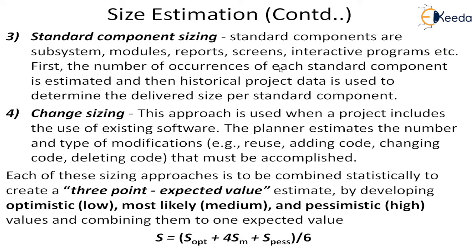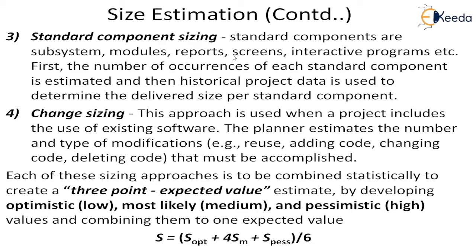Then there is standard component sizing. Here you take the visible part of the system, that is the subsystems, components, modules, reports, screens, interactive programs, anything the user is able to see, and you make it into a standard component when you are decomposing your problem. Then you can count those things and determine their complexity also. First, the number of occurrences of each standard component is estimated. Then historical project data is used to determine the delivered size per standard component.